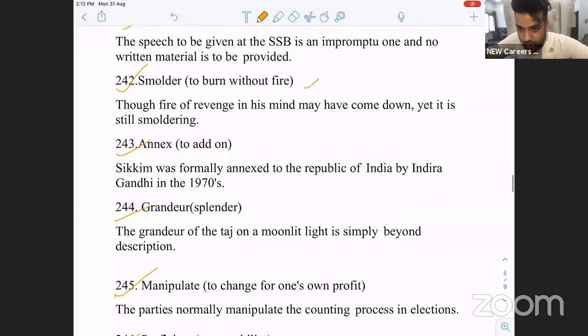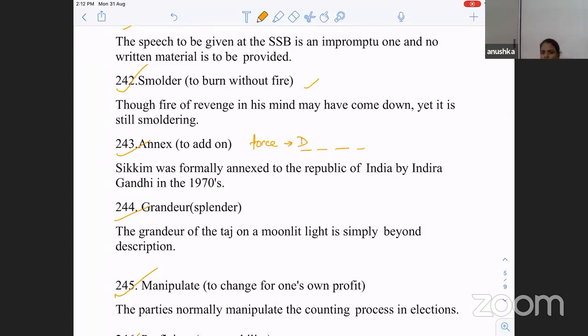Annex is to capture, to seize. Another word to capture or seize by force: confiscate. D से word है, 4-letter word. Let's see. Deplore. Deplore is condemned. One letter left.